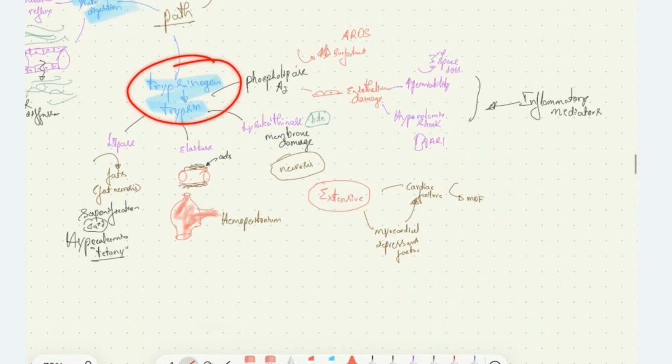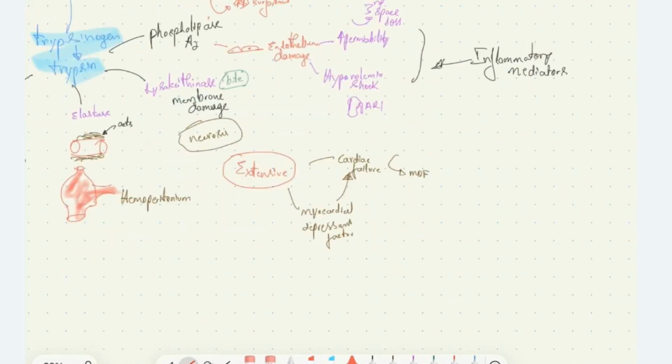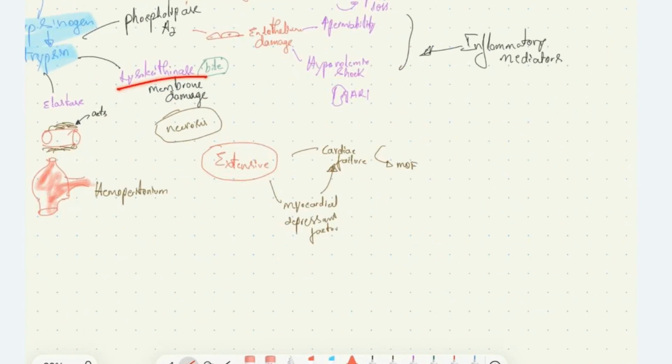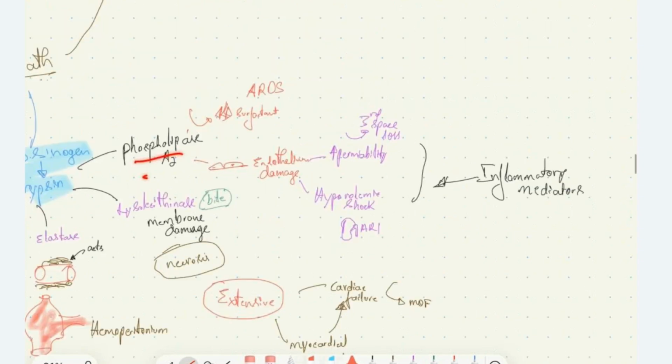The activation of trypsin will cause activation of lipase, elastase, lysolecithinase, and phospholipase A2, causing fat necrosis, hypocalcemia, and then pseudoaneurysm, and then lysolecithinase causing extensive necrosis, which if extensive causes release of myocardial depressant factor and cardiac failure, phospholipase A2 causing endothelial damage, increased permeability, hypovolemic shock, and ARDS.